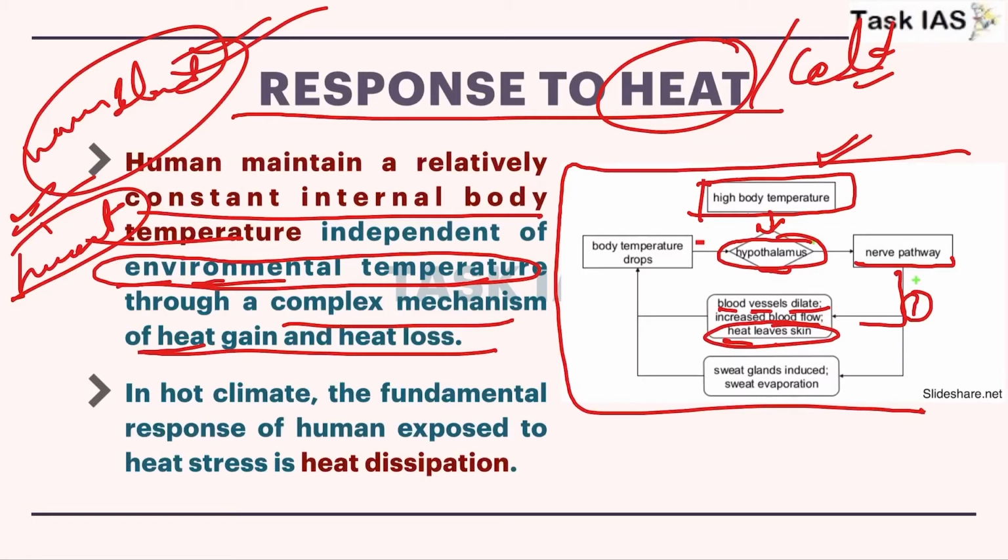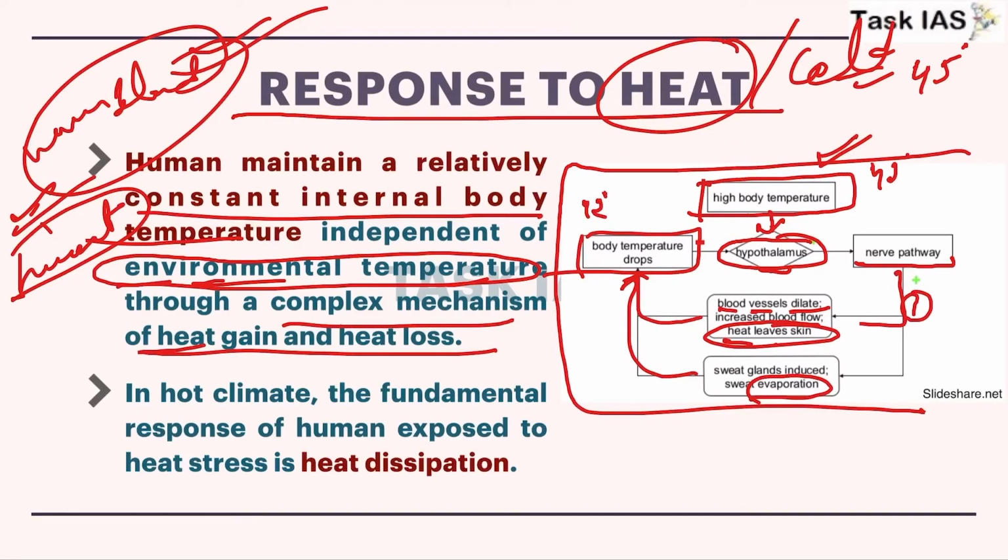Secondly, more evaporation or more sweating will happen, which will lead to a decrease in body temperature. So both these mechanisms help in decreasing body temperature. Consider that the outer environment's temperature is 45 degrees Celsius and your body temperature is 43, so by this mechanism the body has reduced its temperature to 42 degrees Celsius. Consider this.